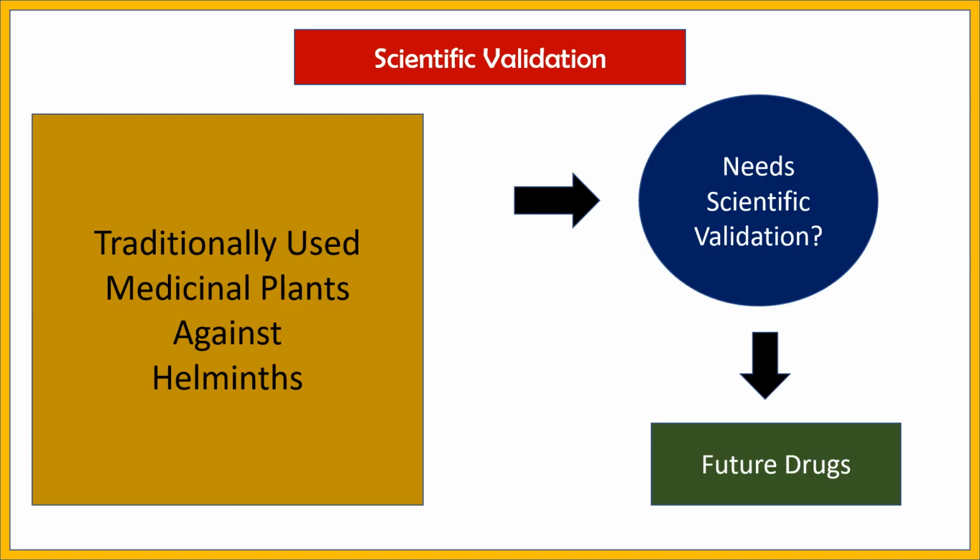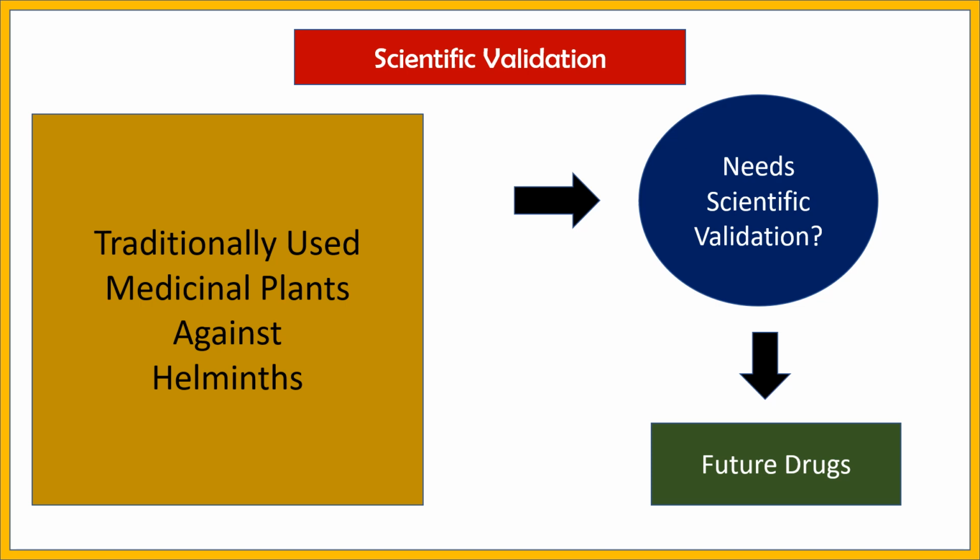So what is the scientific validation? Like I said, there are many traditionally used medicinal plants that act against helminths. In a scientific society, such traditionally used medicinal plants need scientific validation. They need to prove that such and such plants have the property to act as anti-helminthic agents.